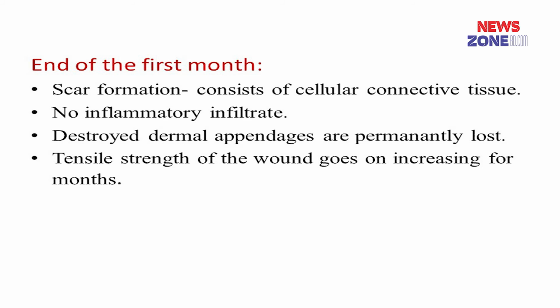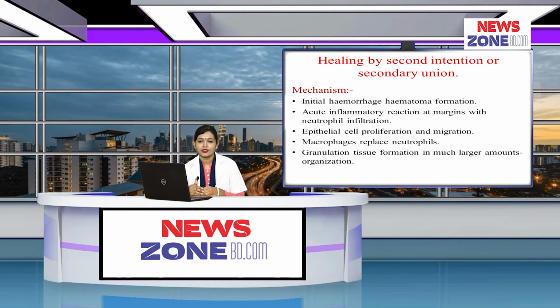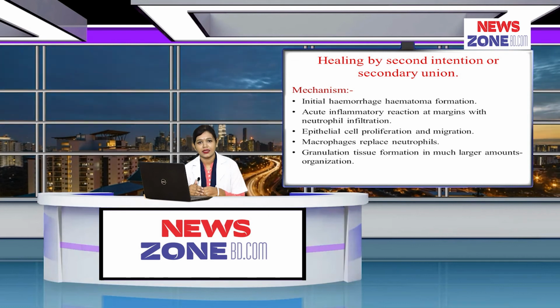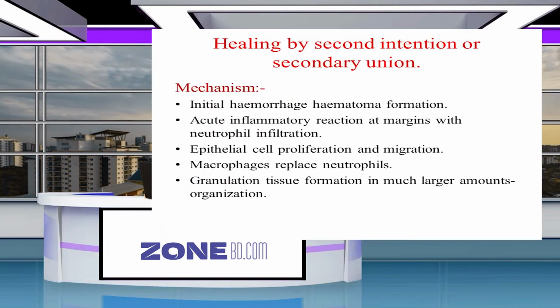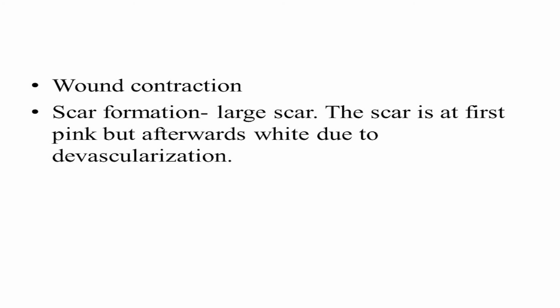Similar events occur in healing by second intention or secondary union, but there is a special event that occurs only in healing by second intention, that is wound contraction. The sequence of events in secondary union: initially after a wound there is hemorrhage and hematoma formation, then acute inflammation and neutrophils infiltrate the incisional space, epithelial proliferation continues and migration occurs, and then macrophages replace the neutrophils and there is more abundant granulation tissue formation at the cut edge to fill the defect.